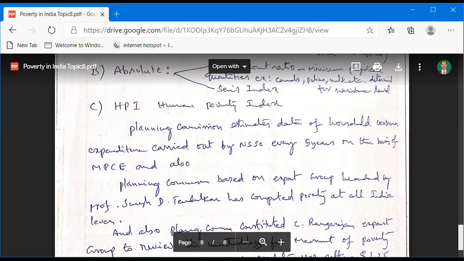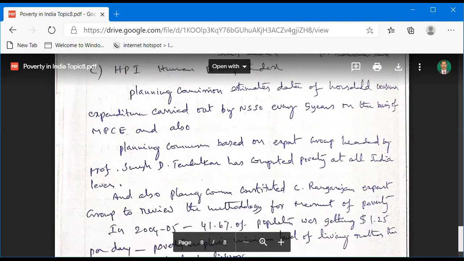These data are the source of the planning commission for estimating poverty.